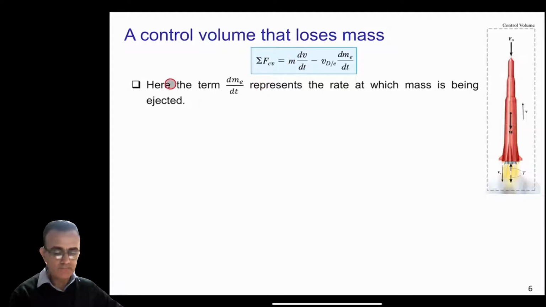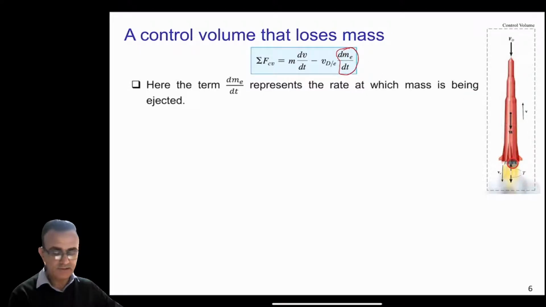The term dme divided by dt represents the rate at which the mass is being ejected.